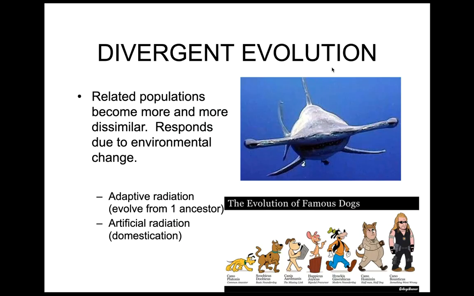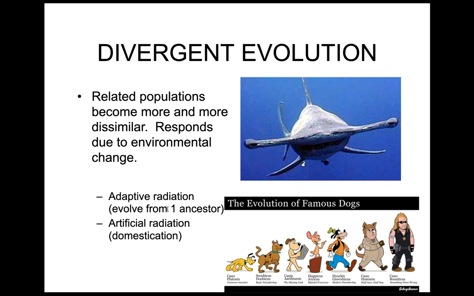Divergent evolution is when we basically have a population that gets more and more dissimilar. A shark represents a great example of divergent evolution, where we have a common ancestor, but the type of variety that lives today is enormous. Hammerhead shark compared to a great white shark, very, very dissimilar in terms of the way they look, but how they function is relatively close to each other.